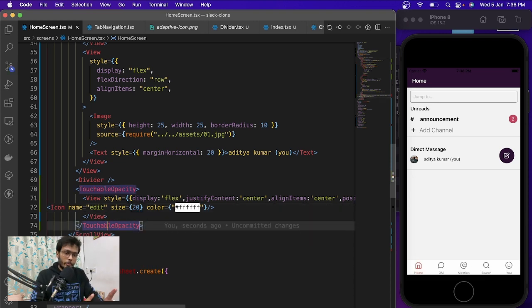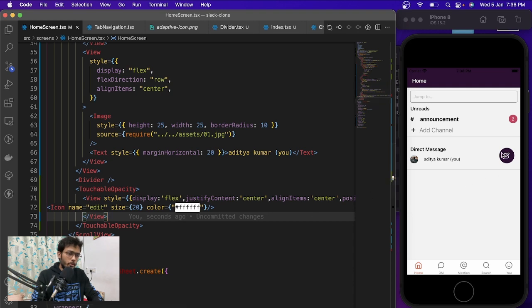And we are going to have a separate component for this floating action button as well, because we might need it somewhere else as well. So we will move it. And first of all, the thing that we need to do is we need to move this button over here.